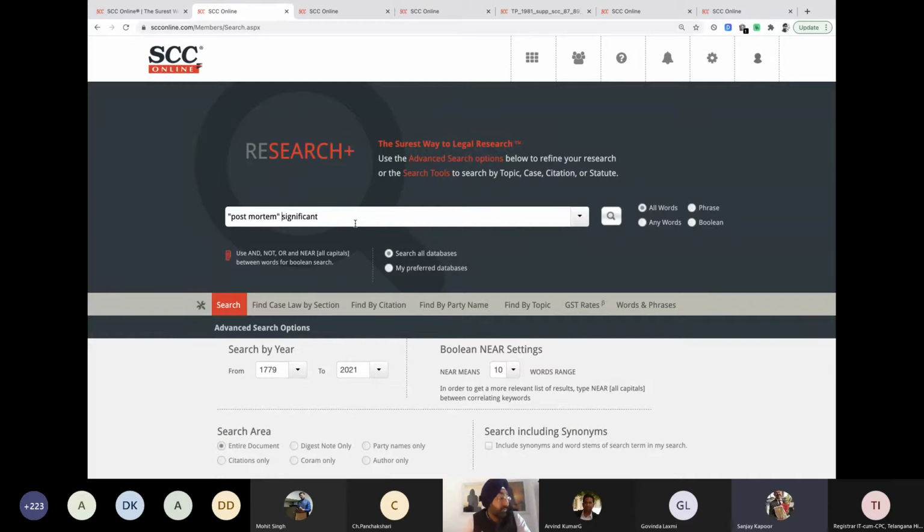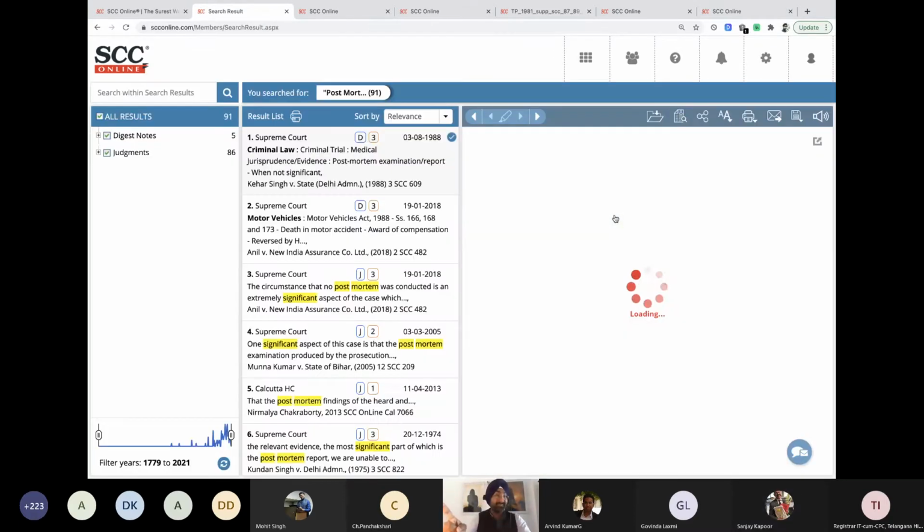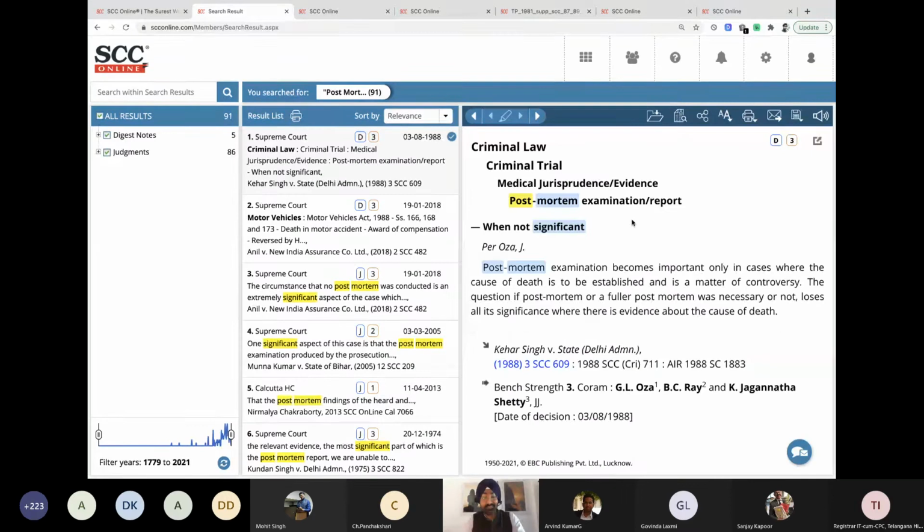So in simple words, you want them near each other, right? Correct. So just write the word near. Postmortem near significant. This is how the software understands the way we talk to each other. It says, I want this near this. There we have it. This is brilliant. Postmortem examination report when not significant. So near is some kind of magic that you have created. Near is just simply bringing words together, like Indian Railways brings people together.